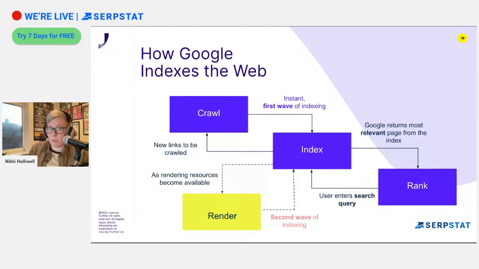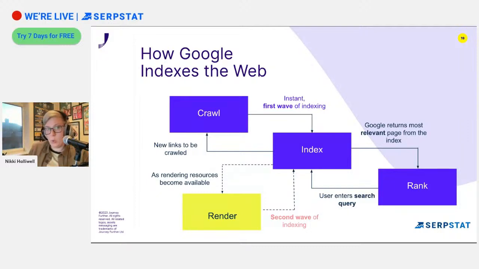Now, if it's a JavaScript website, they then have to go through this extra step, which is what we see in that yellow-green box there that says render. This is known as the second wave of indexing, and this is because they have to go through this extra step to be able to render the JavaScript to see the elements that are on that page. And after that rendering has been completed, then we're back at the indexing stage. We have all of the pages within our database, within Google's database.